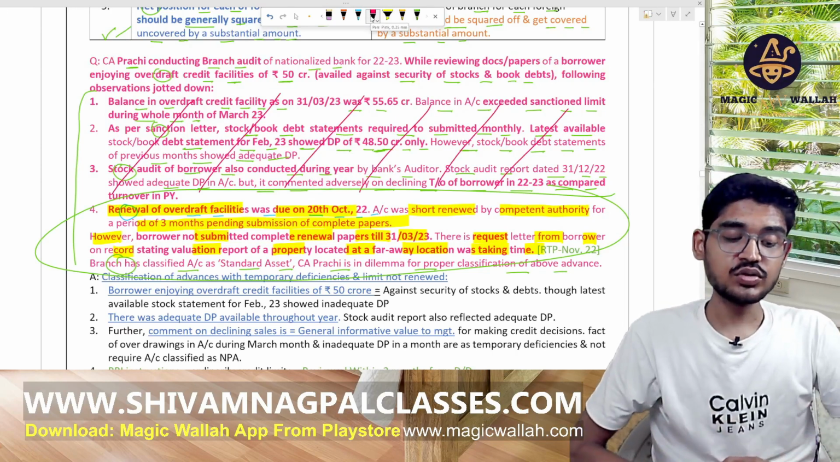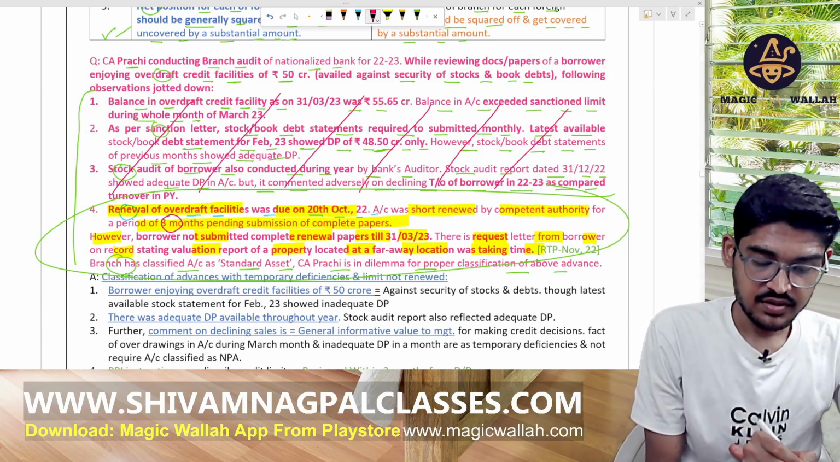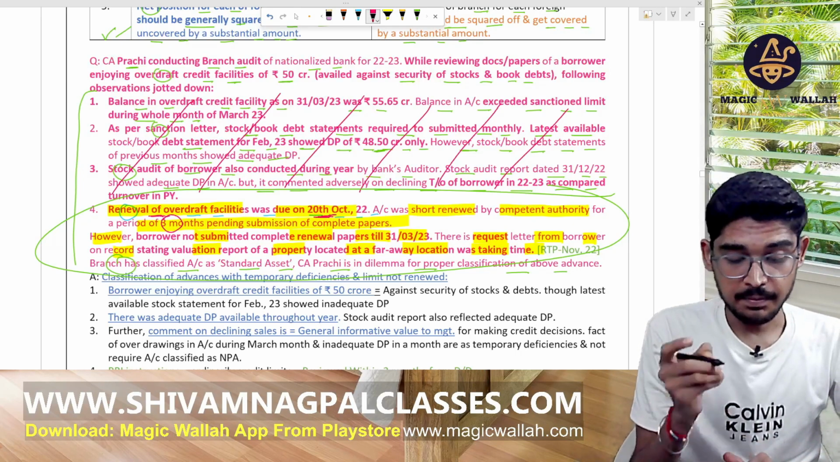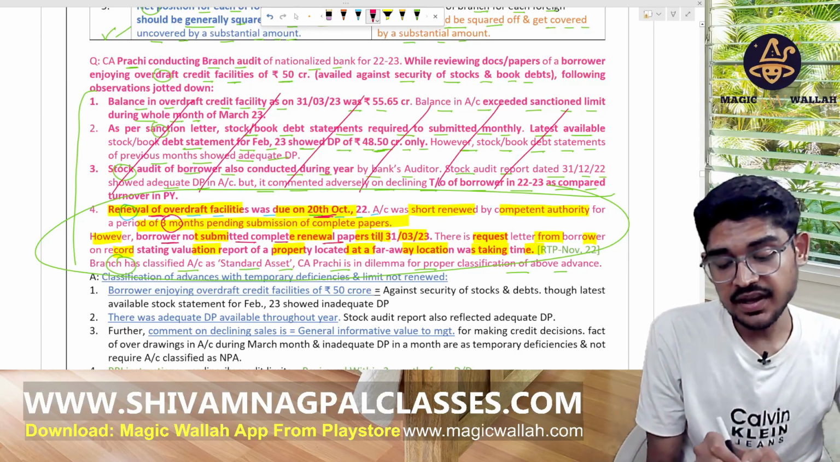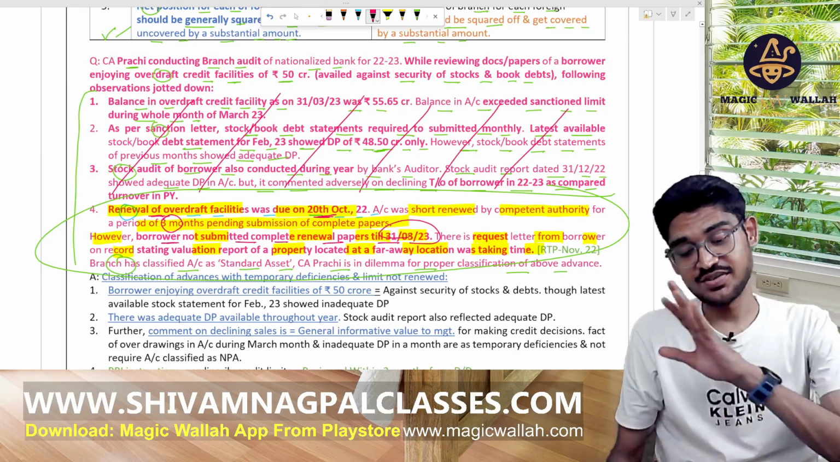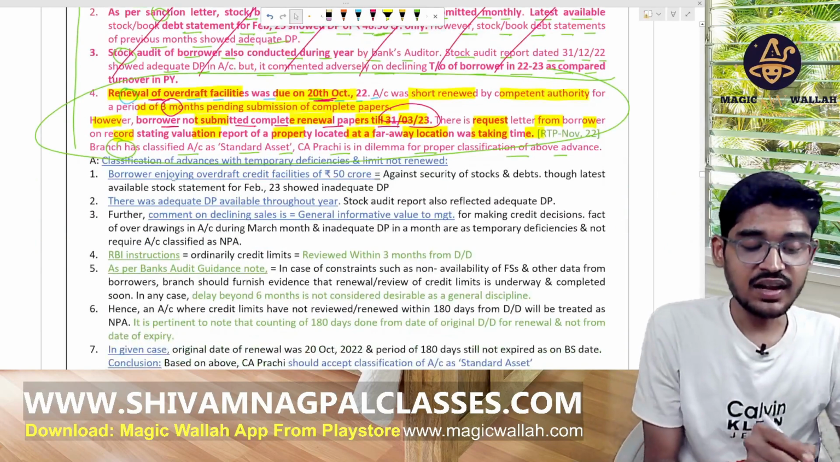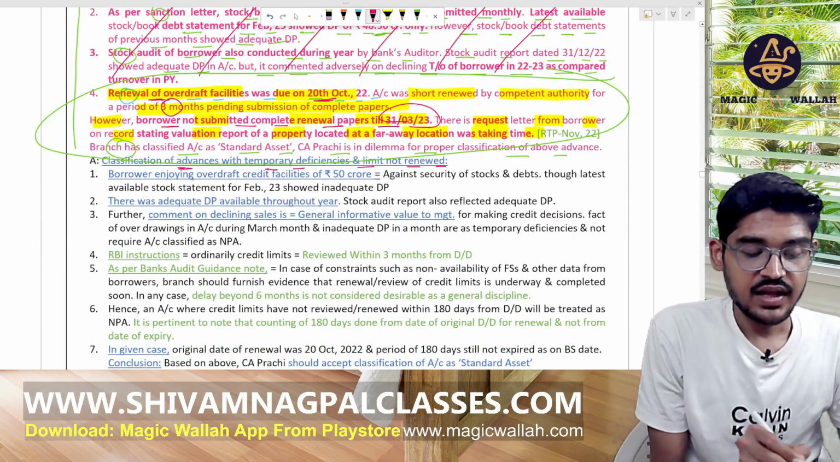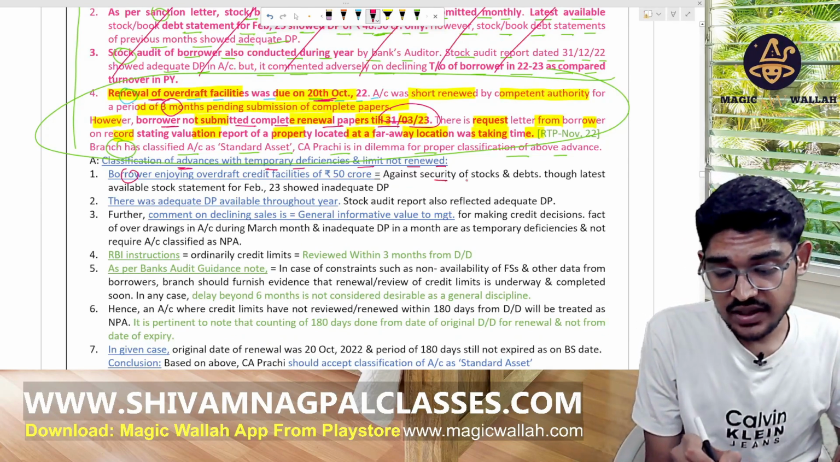Okay. The OD facility should be reviewed by the authority within 3 months. Its renewal was due on the 20th of October, but in reality, the borrower had not submitted the complete renewal papers till the end of this year, 31st March. Is this allowed or not? So consider the classification of advances with temporary deficiency and limit not renewed. The borrower enjoys a 50 CR limit against the security of the stock and the debts, right?